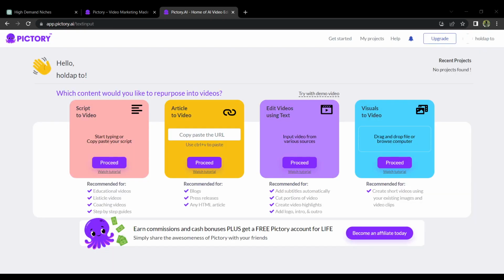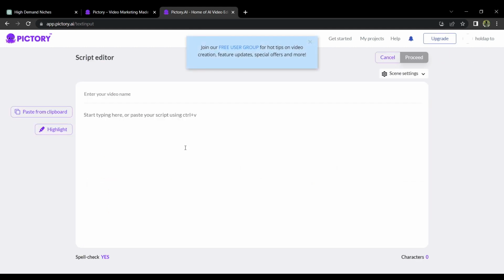After logging in, the main page of the website will welcome you. As you can see, there are several options where you can choose from. However, since ChatGPT has already composed a script, what you want to do is to tap on the proceed under script to video.